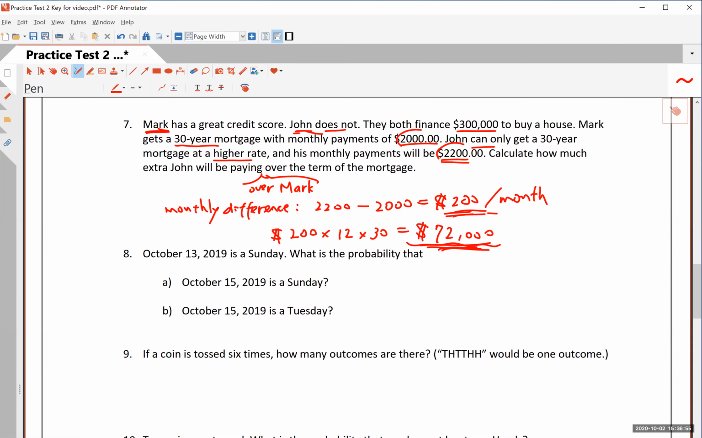All right, I think that will do for chapter 3. Next time in part 2, we'll be talking about chapter 4, the probability chapter.